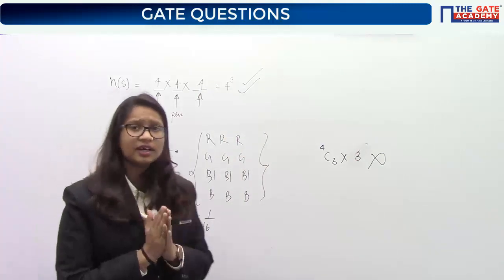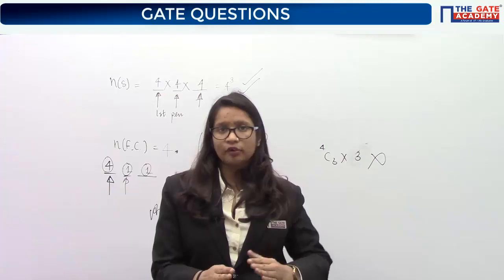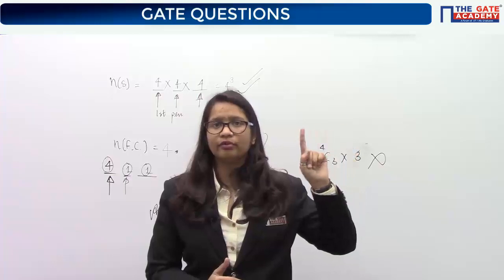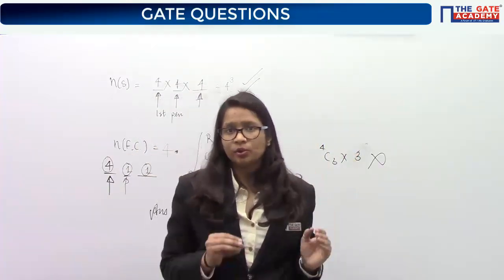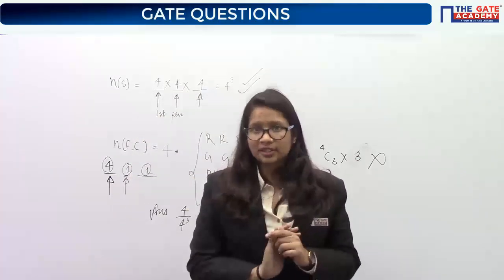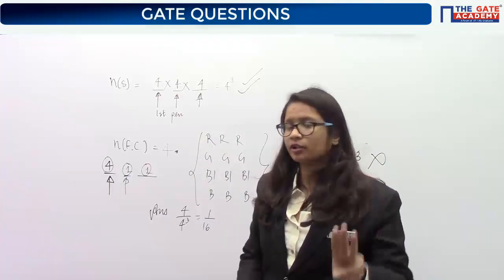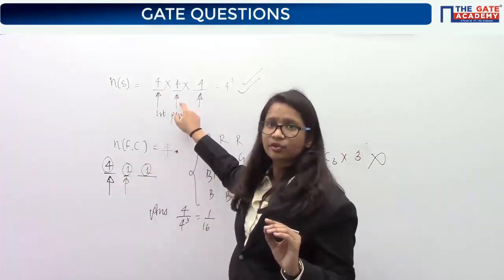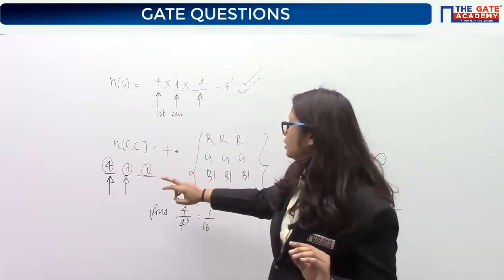Here the task was like this: you are going to a shop, and the number of pens of each color is not fixed. It's not the case that the shopkeeper has only one blue pen. He may have more than one blue pen, so you can choose 3 of the pens as blue, or 2 as blue, or none as blue. But you should choose 3 pens. Now the 3 pens have 4 different options each. So for the first pen you have 4 cases, for the second 4, and for the third 4 also. So 4 cube is the answer, the sample space.